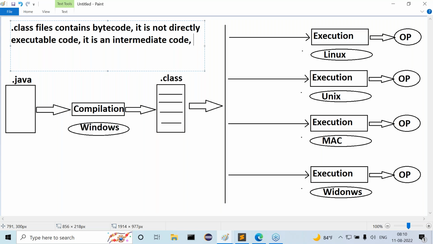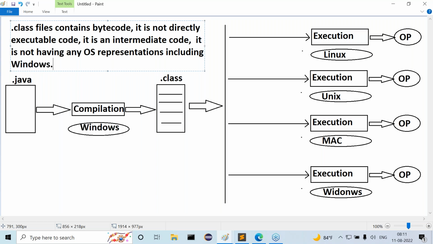The nature is very clear. It doesn't have any operating system representations, including Windows. I'm stressing on Windows, guys. Why? Because we compiled our Java program on the Windows operating system. Even though we compiled our Java program on Windows, it still doesn't include those Windows representations inside the .class file.